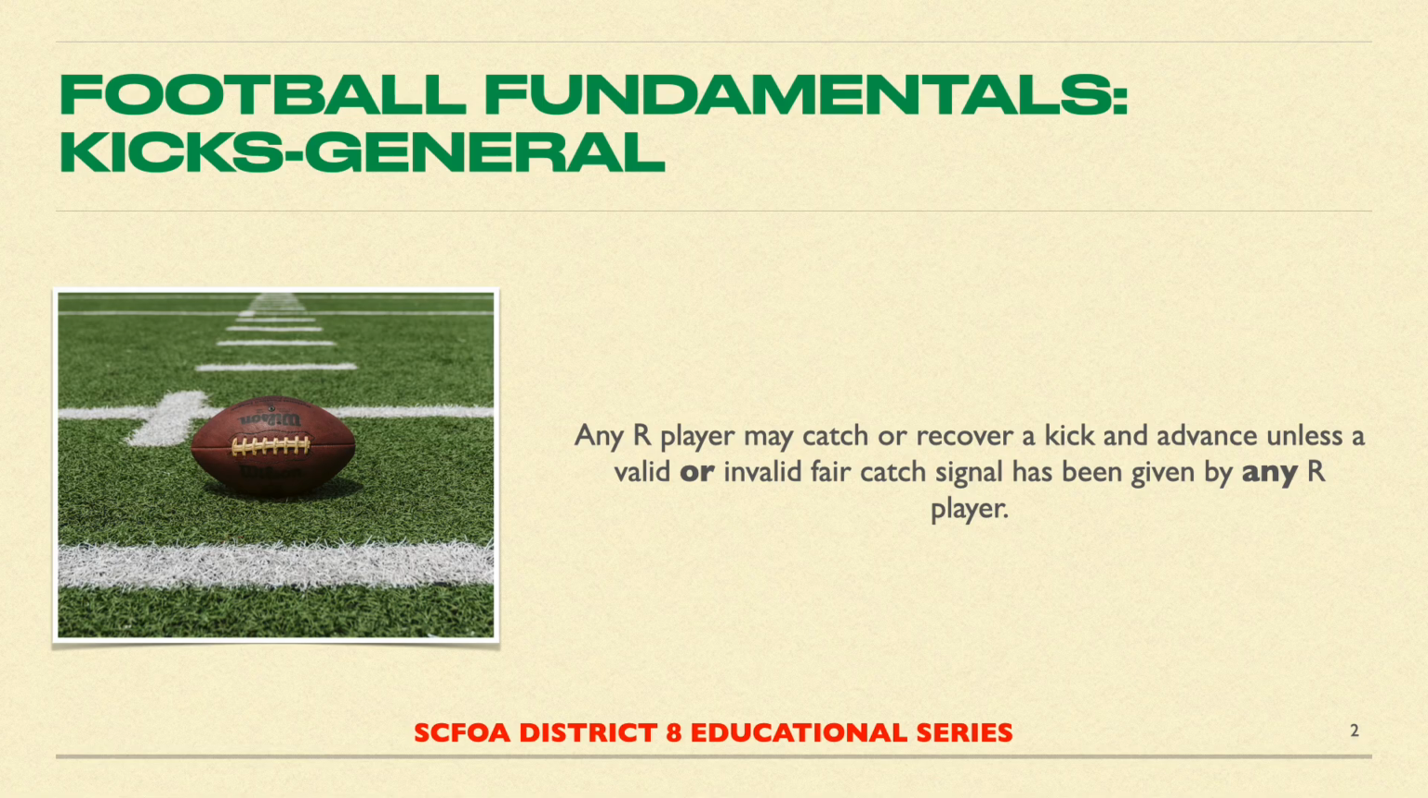That valid or invalid fair catch signal during either a scrimmage or free kick can be given by any R player anywhere on the field. So R can catch or recover a scrimmage kick anywhere on the field and advance, whether it is beyond, in, or behind the neutral zone. Same for a free kick.